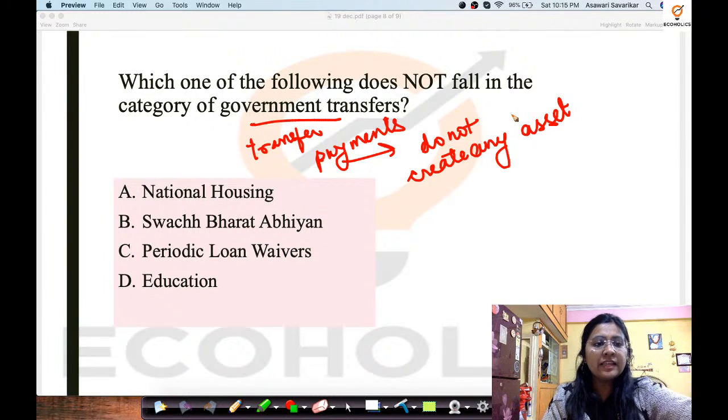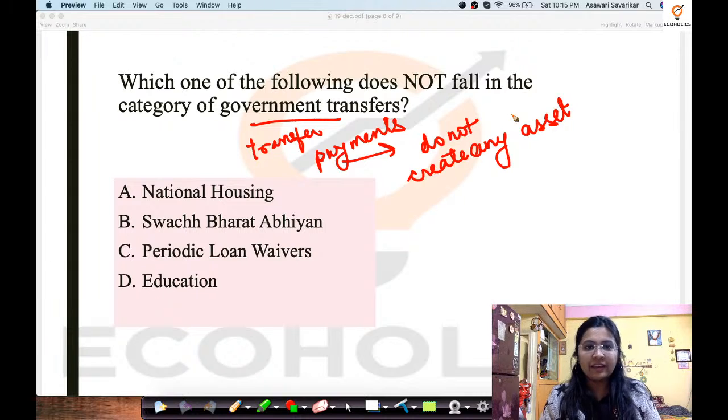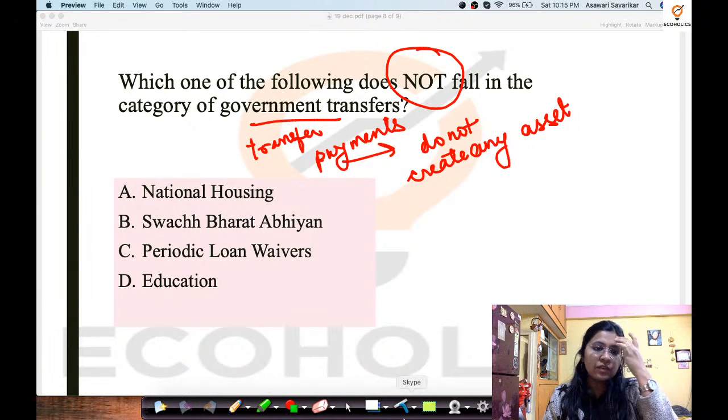These things do not create any asset. So which one of the following does not fall in the category of government transfers? Can you look at these various options and simply tell which are not the transfer payments by the government, which are not government transfers?